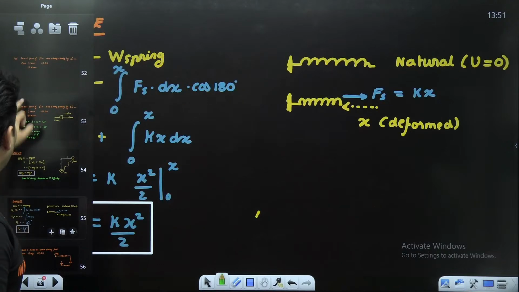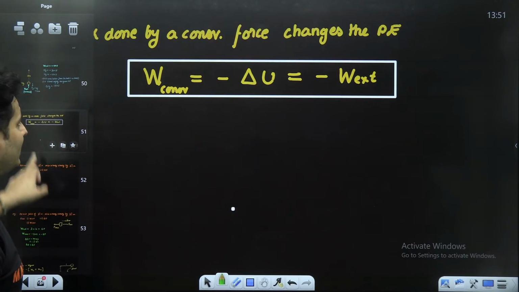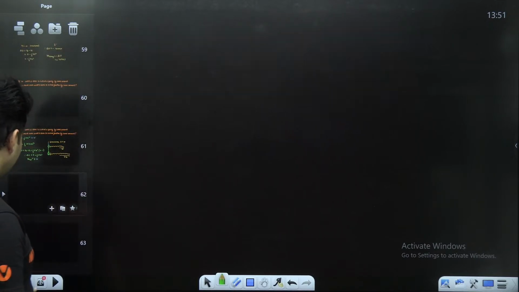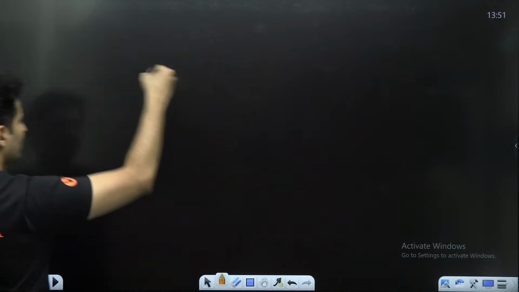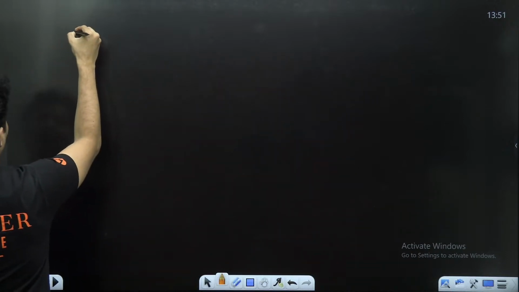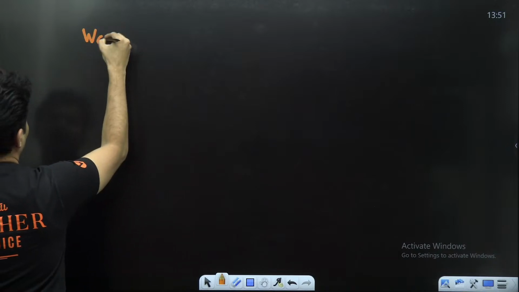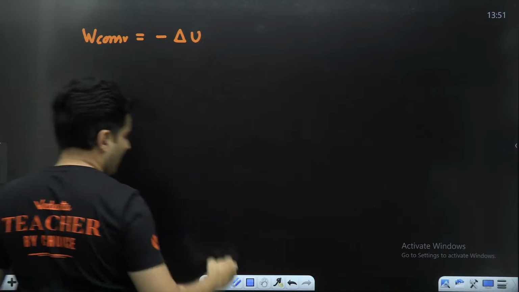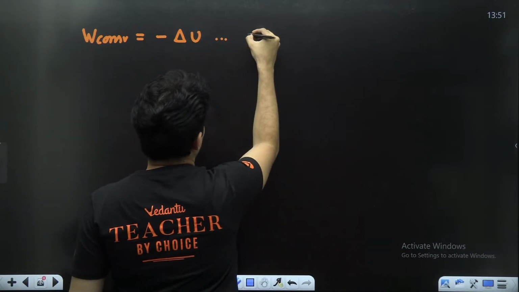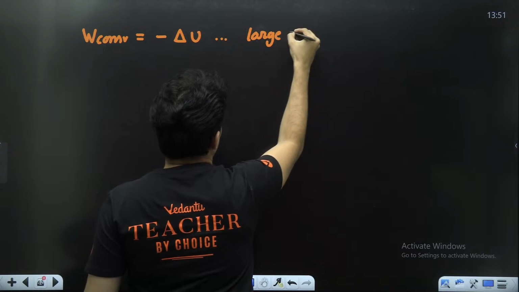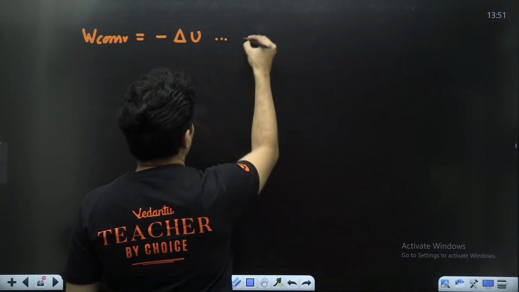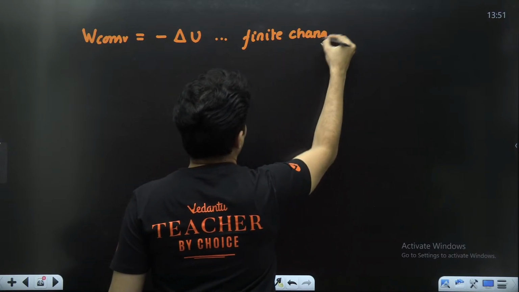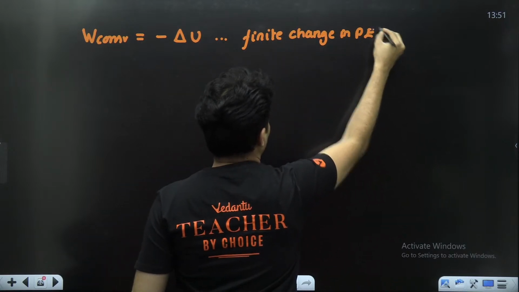Okay. Now, there is one more extension to this particular formula and I'll just show it to you right over here. This will be used specifically in your 12th standard. So when I say conservative force work is minus delta U, this equation is valid for a large or finite change in potential energy.